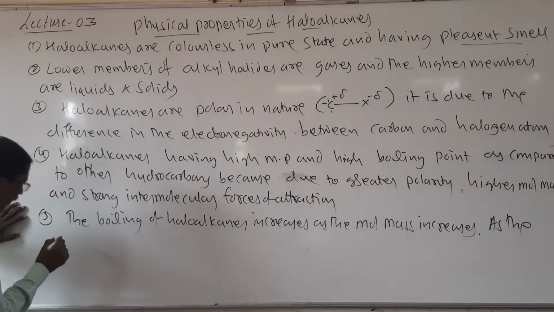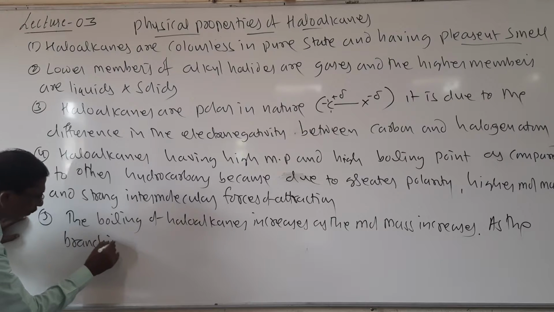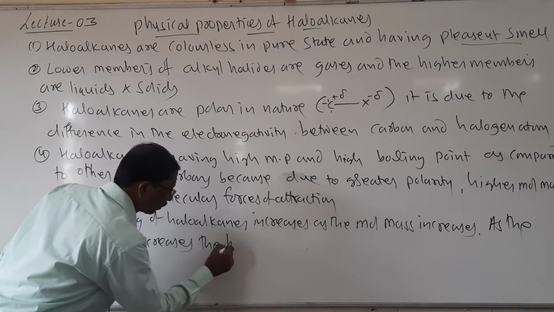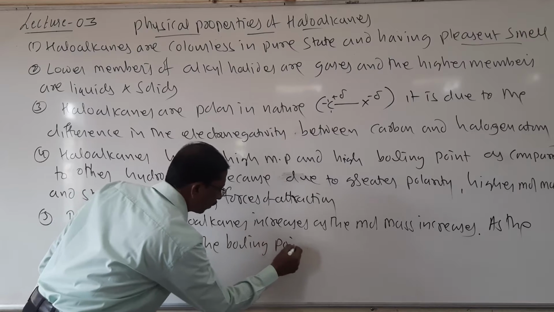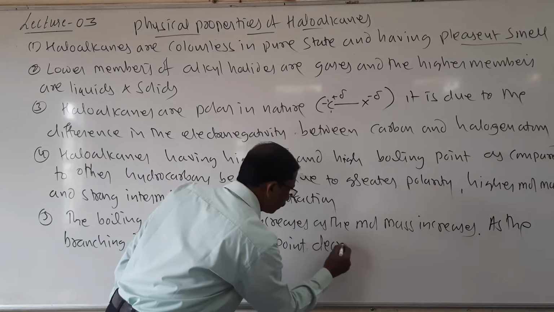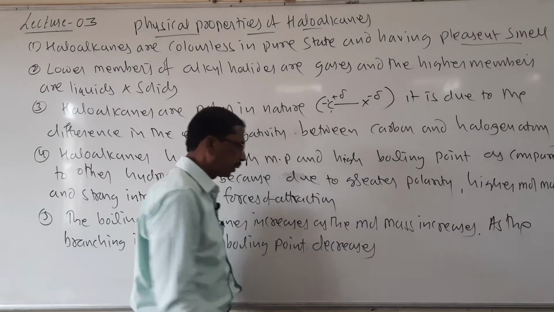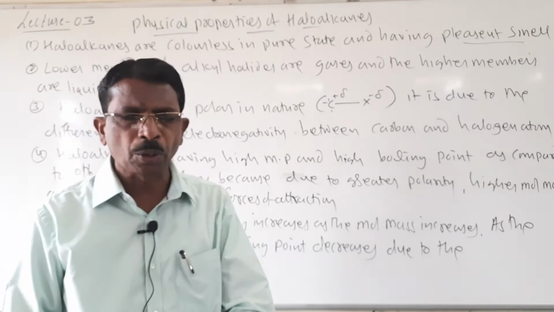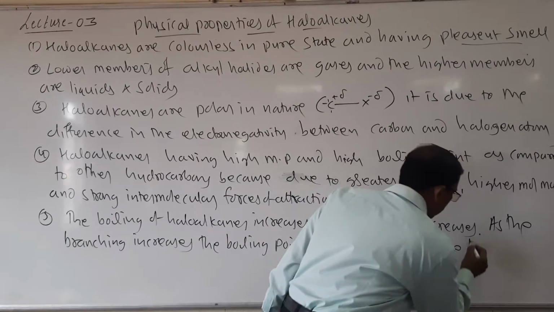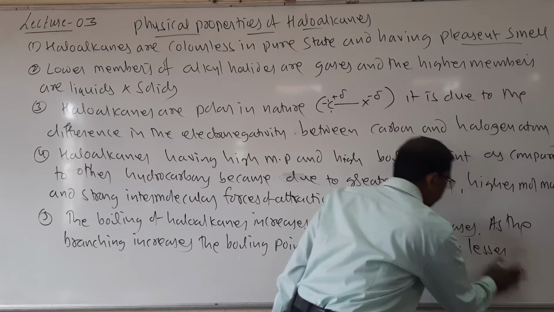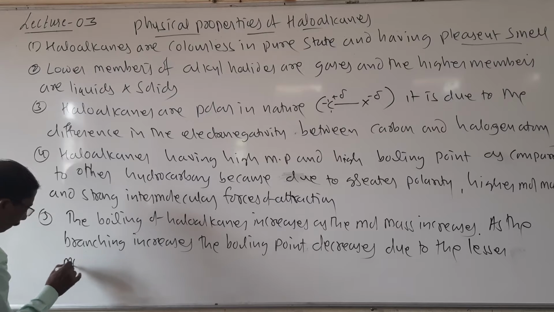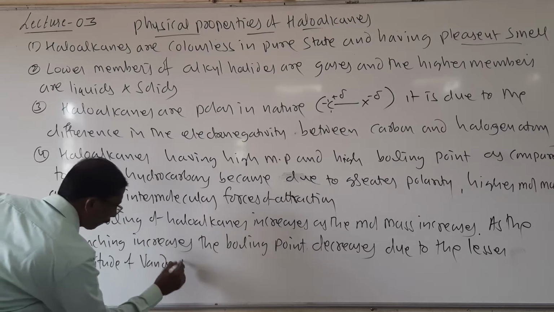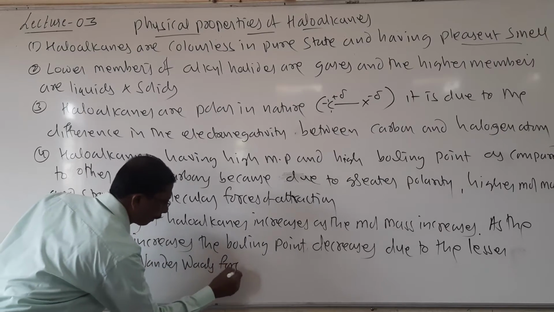As the branching increases, the boiling point decreases due to the lesser magnitude of forces.